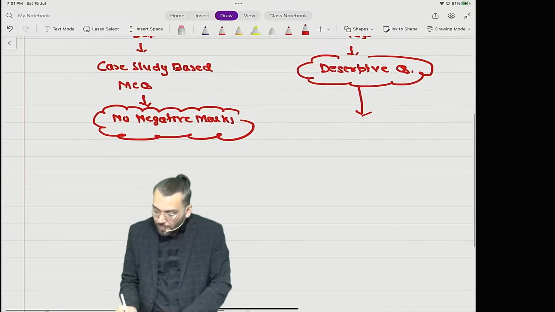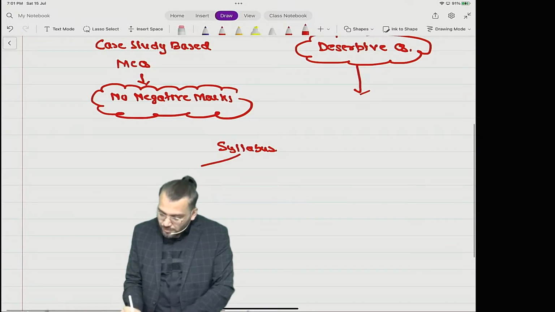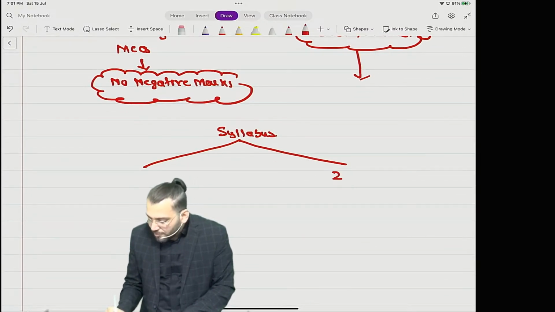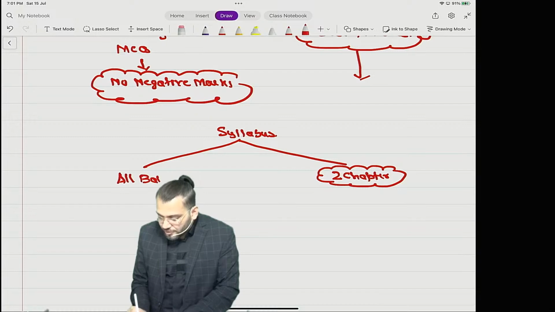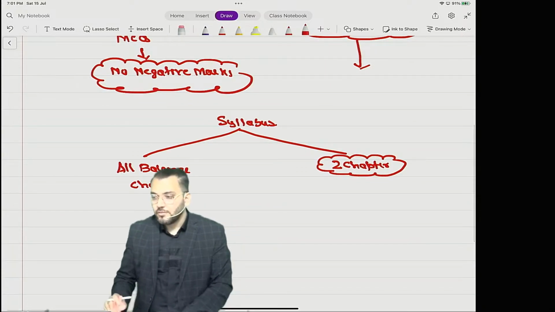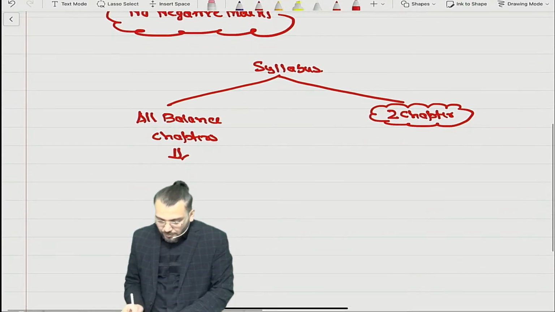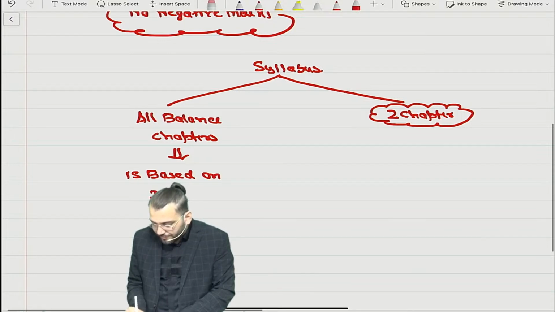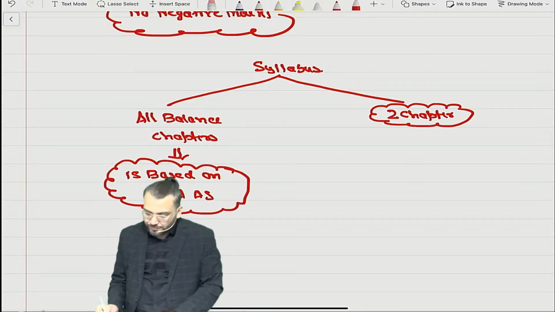Got it? Now, as per syllabus is concerned, apart from two chapters, all other balance chapters are based on Ind AS, correct?